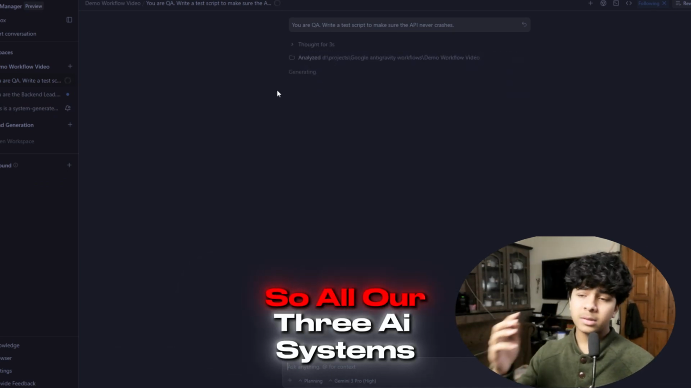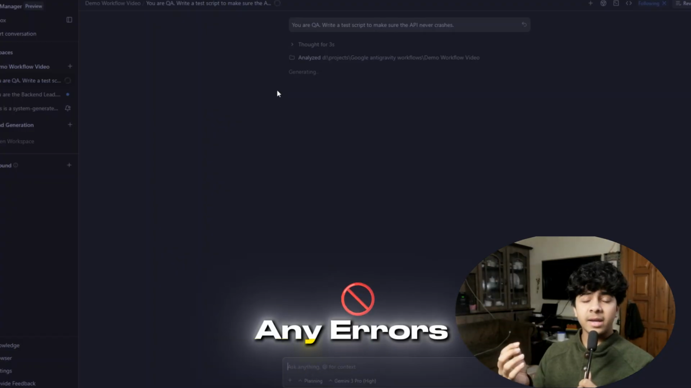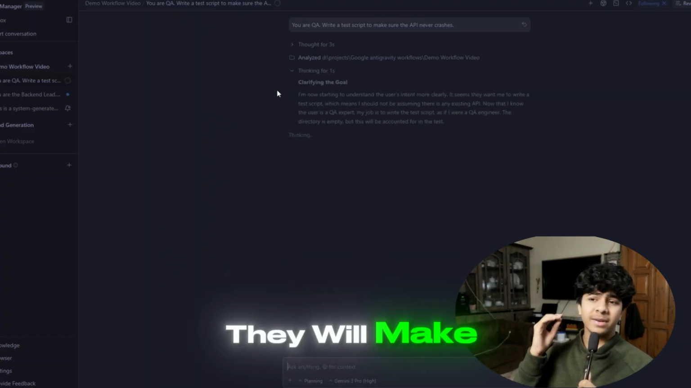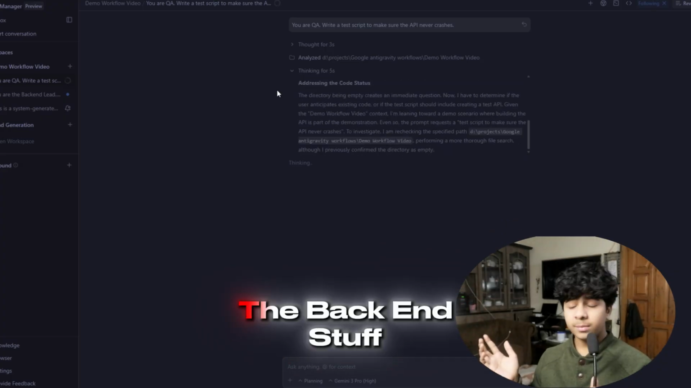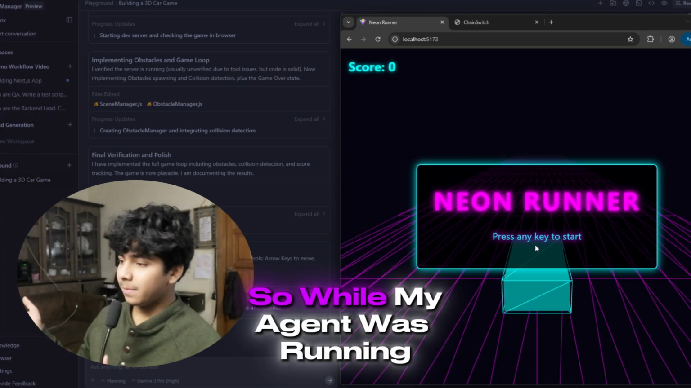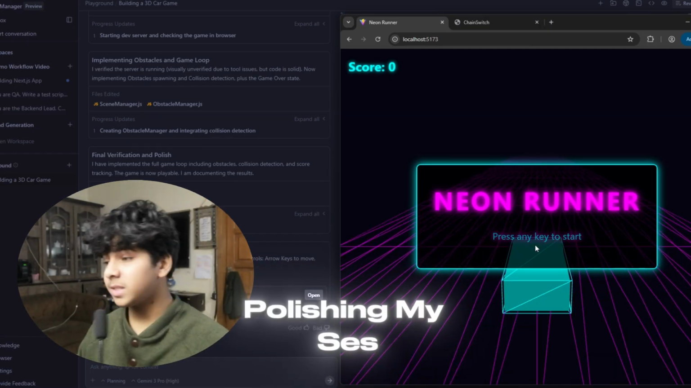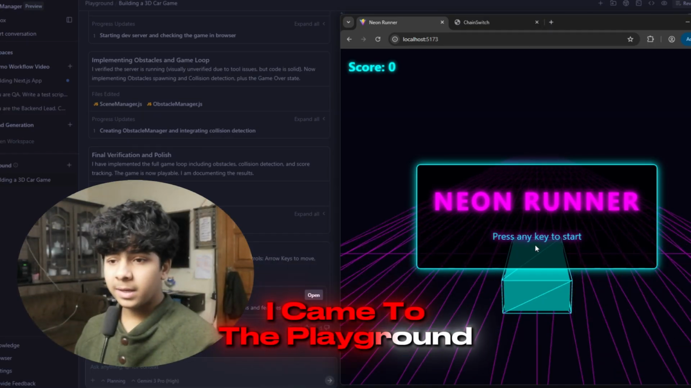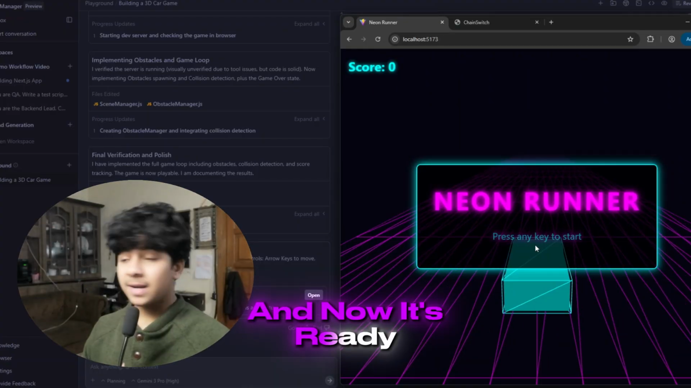So all our three AI systems are working correctly, and if any errors come, they will overcome the error, they will fix the error, and then they will do all the backend stuff and build our app. So while my agent was running and building and polishing my SaaS, I came to the playground and just told it to build a 3D car game, and now it's ready.